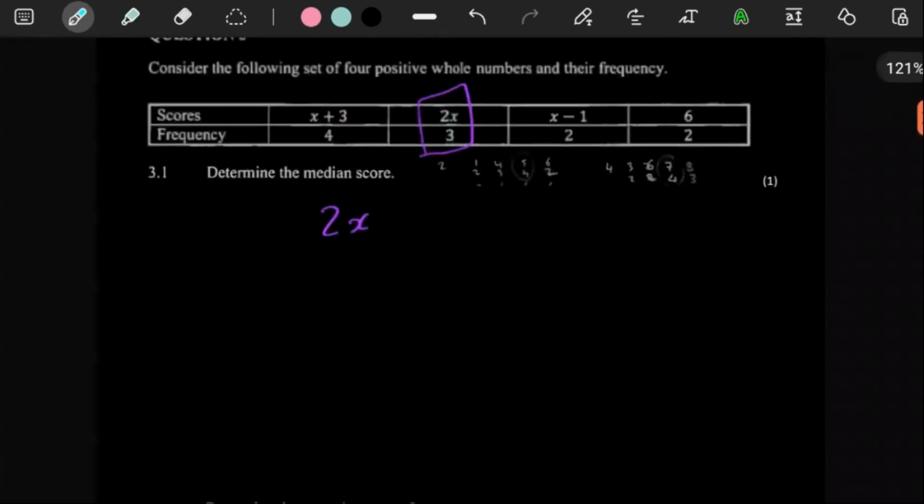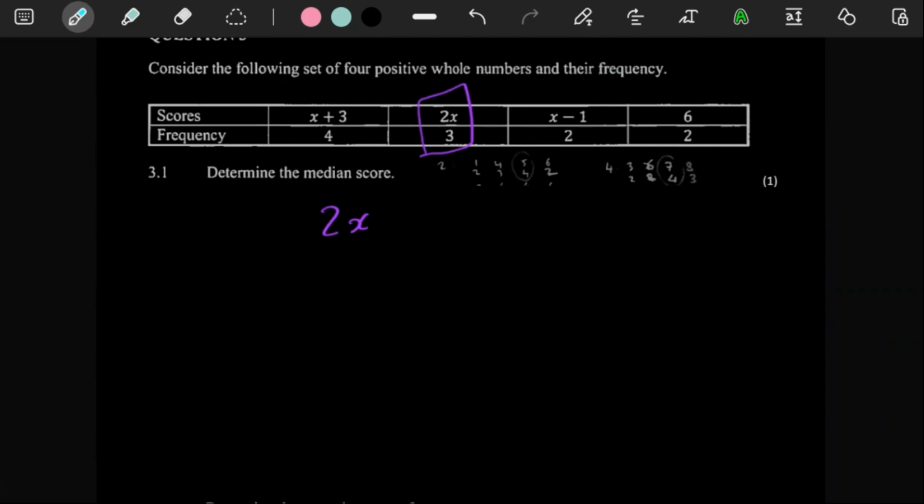But anyways, here we said that question 3.1, yes, we have put there the median score as 2x. Now, just thinking about it also, I'm not too quick to move on to the next question, because I'm thinking to myself, okay, fine, but then why would it be 2x though? Yeah, 2x seems to be the one, because as we said, consider the following set of 4 positive whole numbers and their frequency.